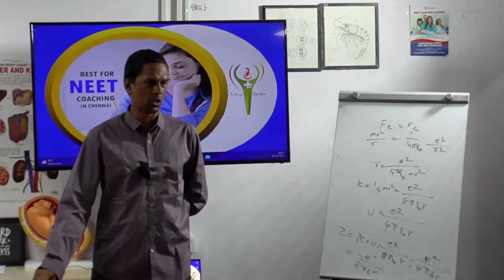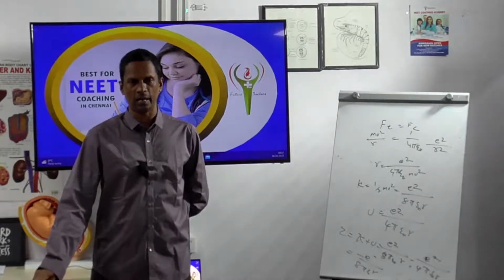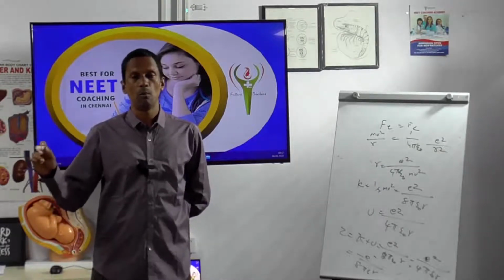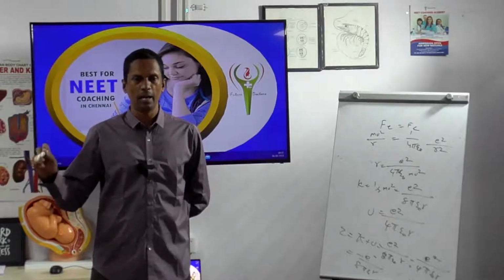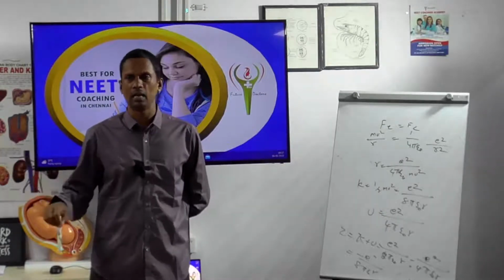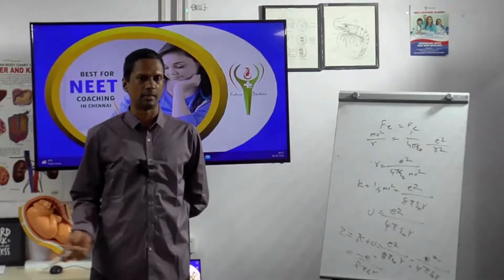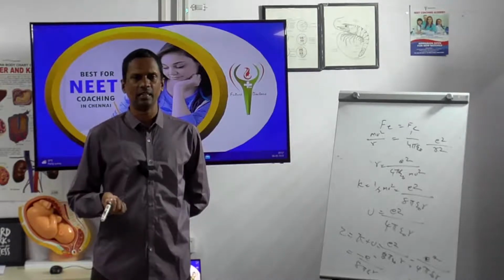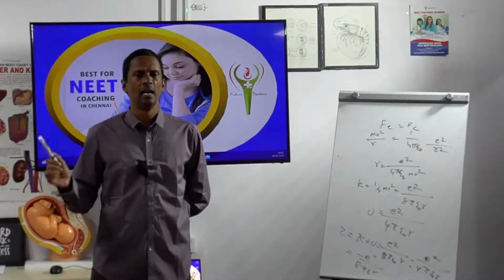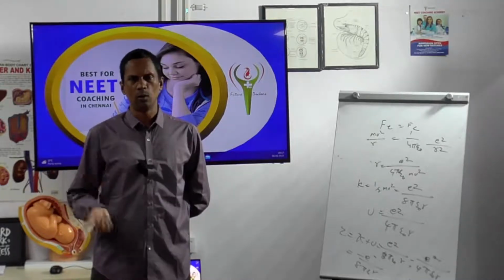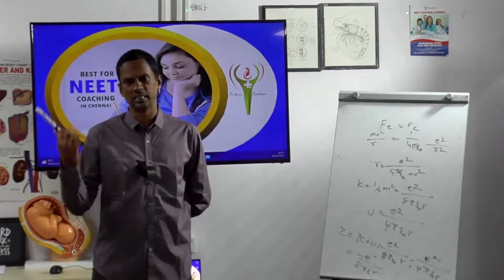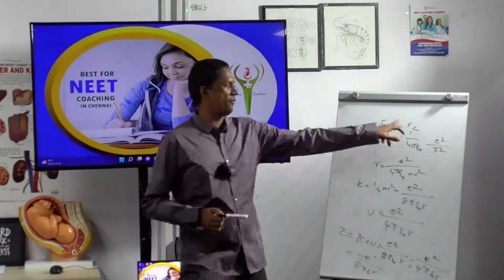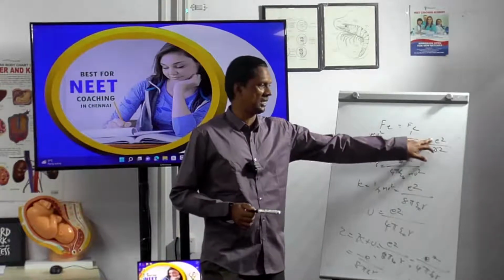F is directly proportional to m1 m2 divided by r square. What is m1? M1 is a mass, m2 is the mass of the second one, r square is the distance between the two masses. Okay, that's a force of attraction. Now F is equal to some constant k you can keep, k into m1 m2 divided by r square. And what is the k value? 1 by 4 pi epsilon 0. Everything is a constant value, they will give it. So F is equal to 1 by 4 pi epsilon 0 e square divided by r square.